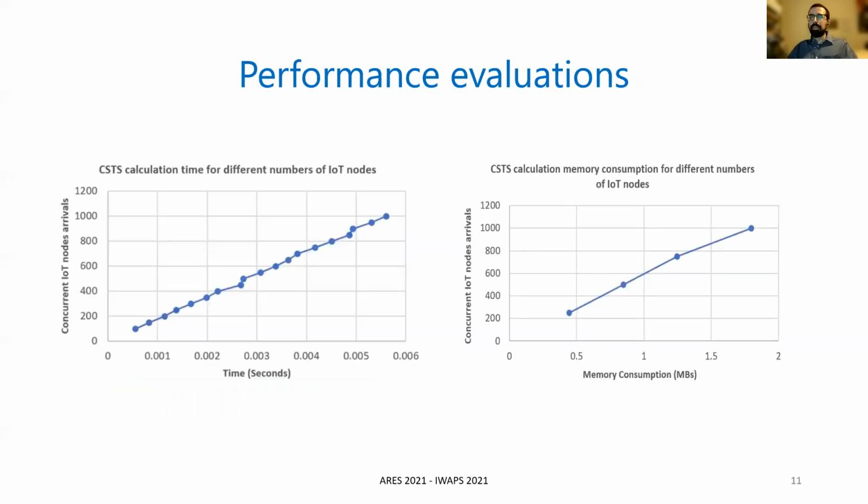Furthermore, it is worth mentioning that our algorithm produces an initial trust score, for example for 1,000 devices, in less than 6 milliseconds, which is not a long time considering the magnitude of the devices that arrive concurrently in the network.